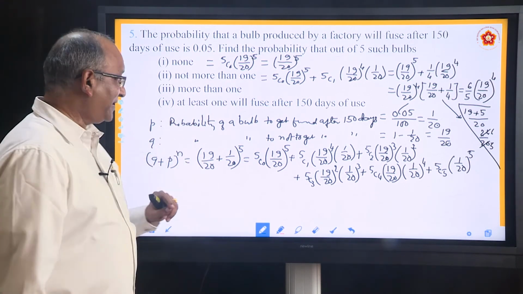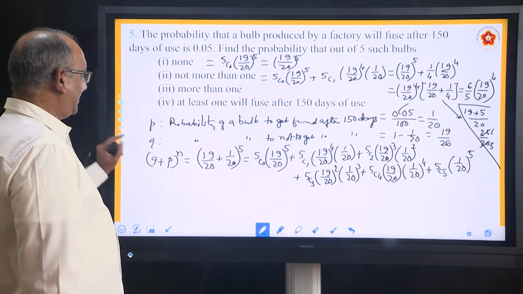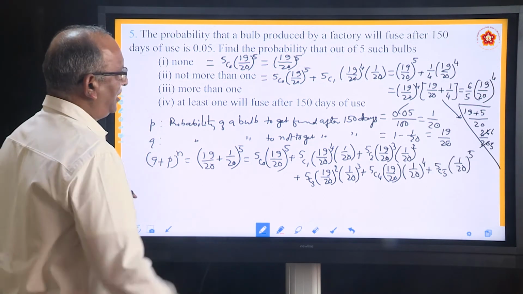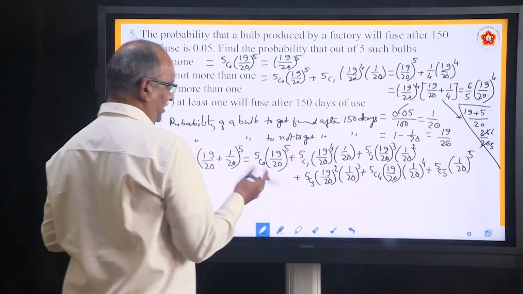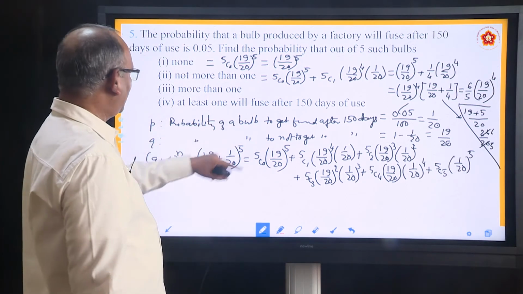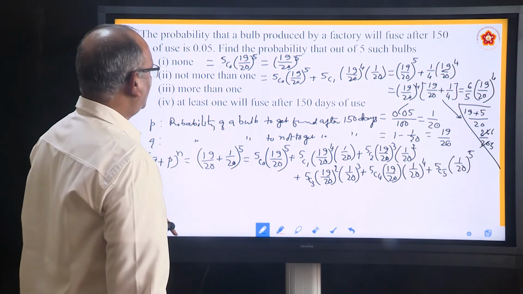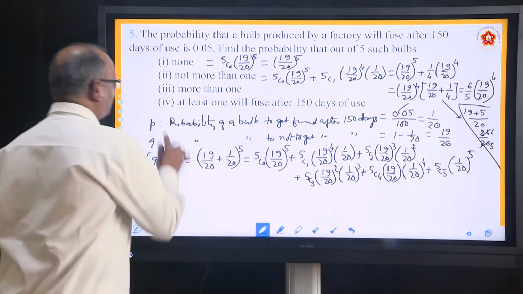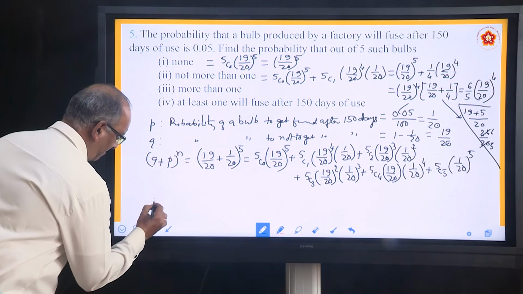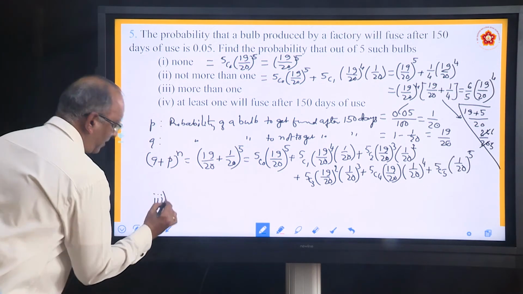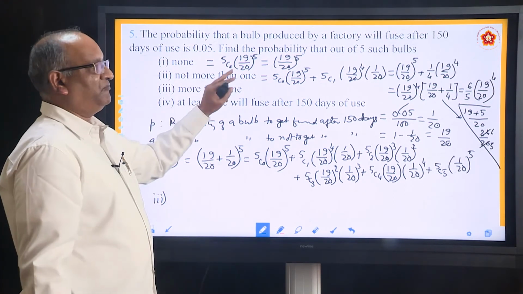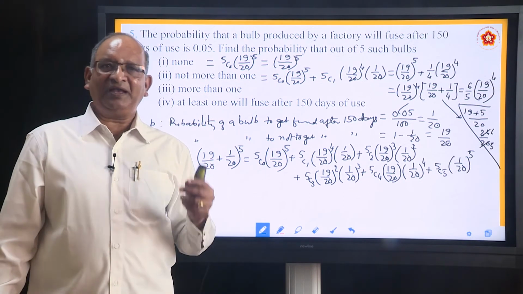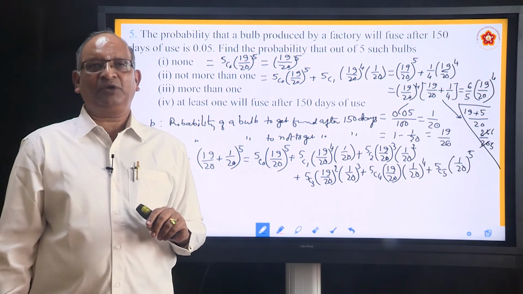Now come to the third case. What does it say? More than one are fused. What do you mean by more than one?